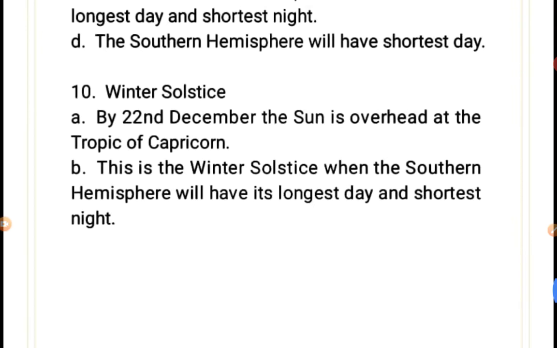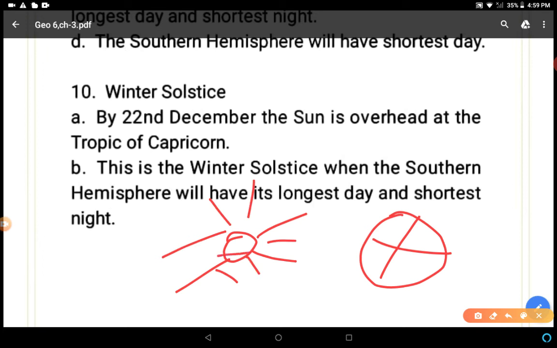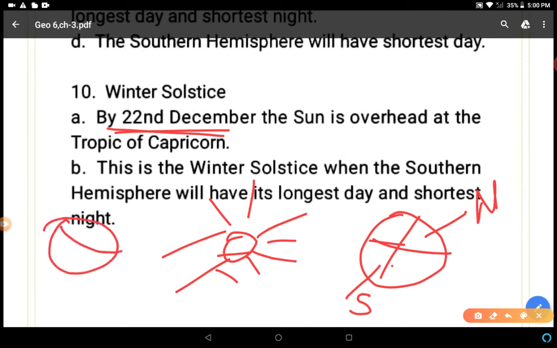Winter solstice, exactly opposite. By 22 December, the sun is overhead at the Tropic of Capricorn. This is the winter solstice because the northern hemisphere is far from the sunlight. Clear? In the northern hemisphere it is winter solstice, and in the southern hemisphere it is summer solstice. In the same way, this is the position of 22nd December, and if we talk about the situation of 21st June, then the situation will be like this. Here you can see, in this way.